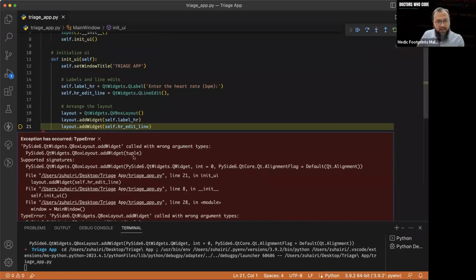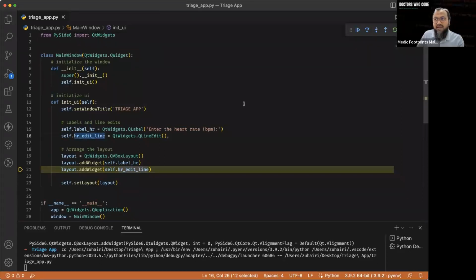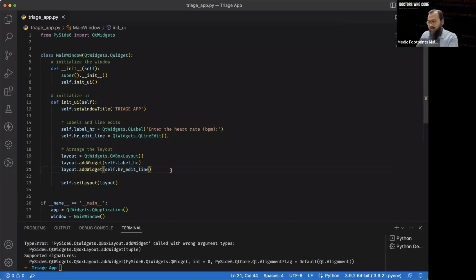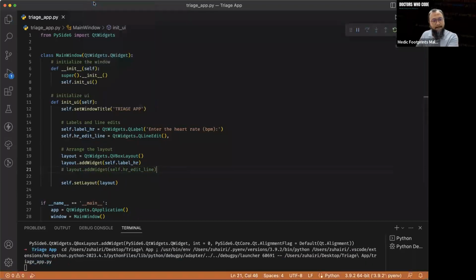QBoxLayout addWidget called with argument types, it should be tuple. So they identify this thing as a tuple, not as a widget. QLineEdit. Hang on. Let me just cancel this one first because the error is here, only one. Okay, comment that one part and try again. Running. So this line edit here is problematic. Why doesn't it detect? That's a bit weird. QtWidgets. Did I type wrongly?